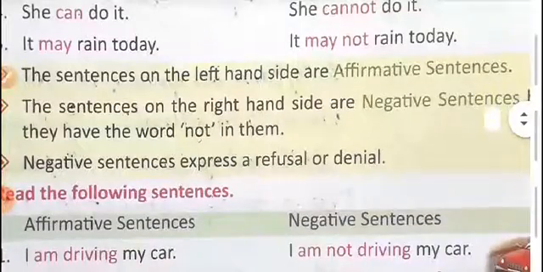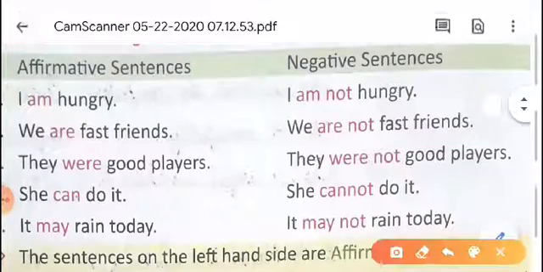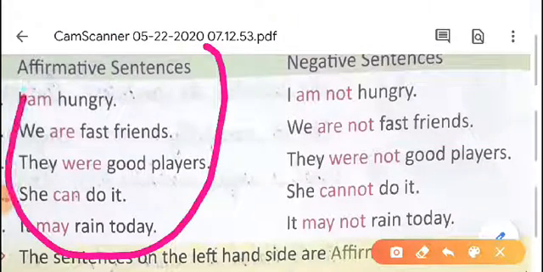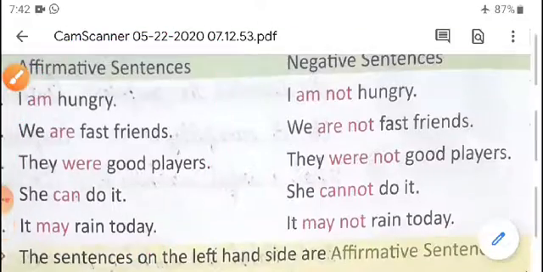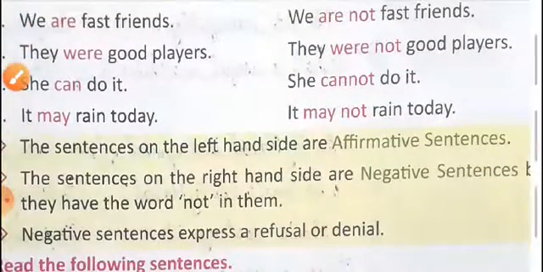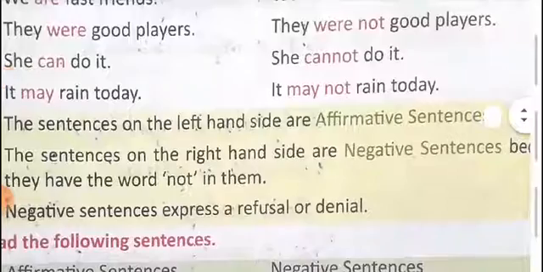The sentences on the left hand side are affirmative sentences. That means the left hand side sentences are affirmative sentences. The sentences on the right hand side are negative sentences because they have the word not in them.